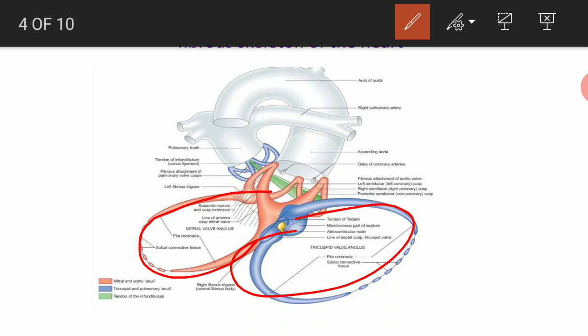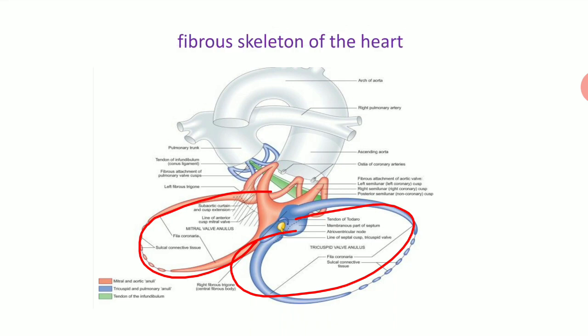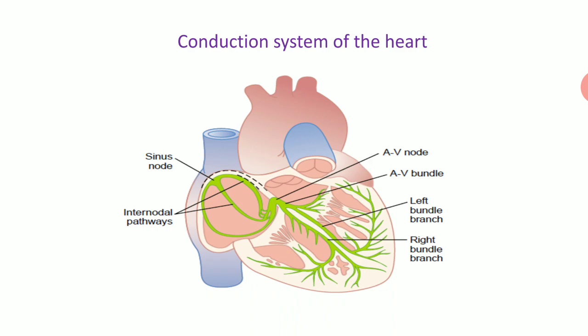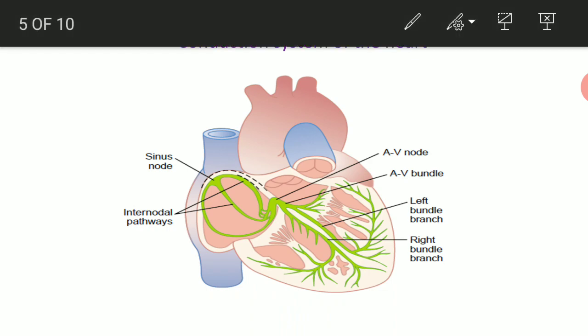So atrium is a separate unit, and ventricle is a separate unit. For conducting electricity from the SA node, or pacemaker, which is in the right atrium, to the whole heart and to the ventricle, it needs a conducting pathway, and that pathway is the conduction system of the heart.